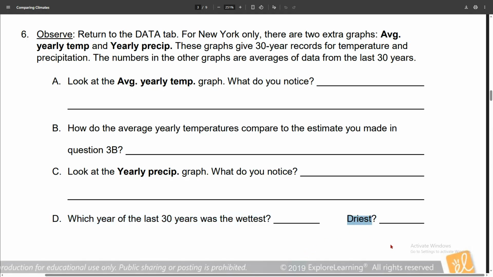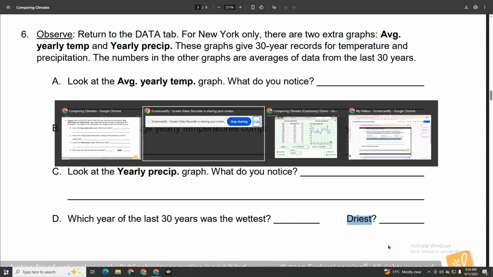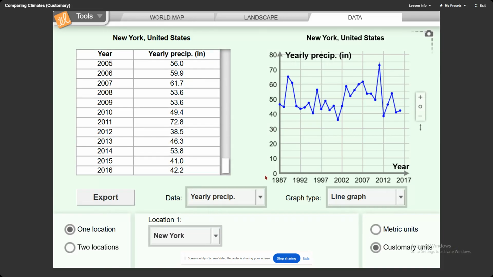The next question is, which is your driest year? So you would go back to your graph and look for the lowest point in your graph. Try to look down to see what year it is, and then scroll up and down on the left data chart in order to find that year.